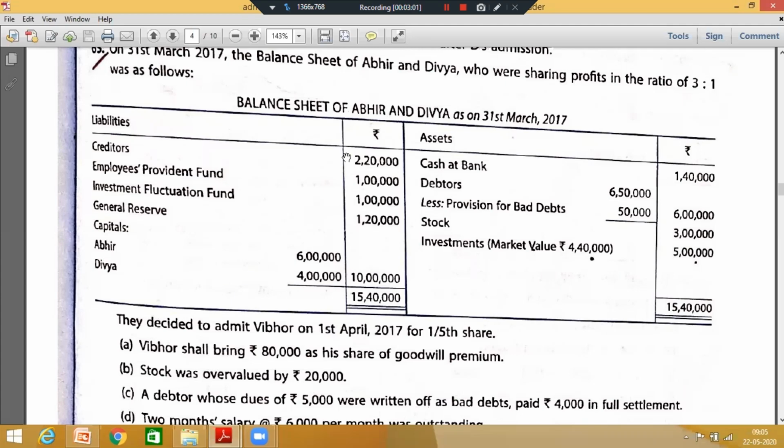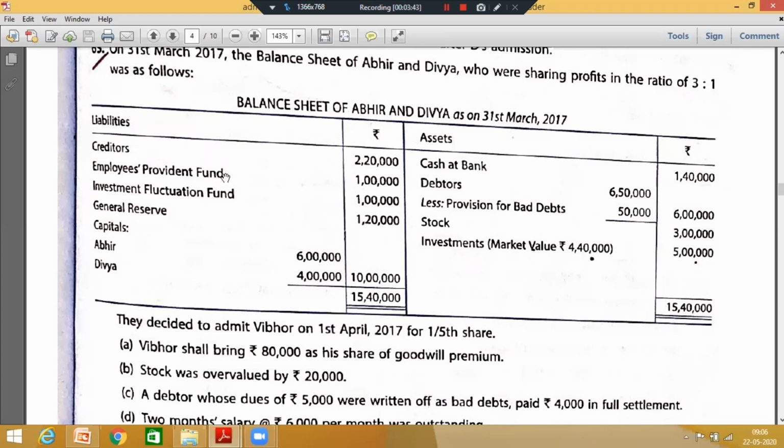Yes, correct. Others also. Yes, we have to. Yes, very good. Very good, Chaitanya, Khushi, Vidhi. Yes, we have to distribute general reserve. So mark this so that we are not forgetting to distribute this. Fine. And the second is investment. We have to be careful while distributing the workmen compensation reserve and investment fluctuation reserve. Fine. It can be fund or reserve, whatever it is. So while distributing this, you have to be careful.